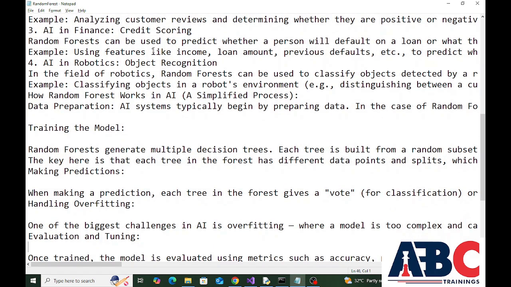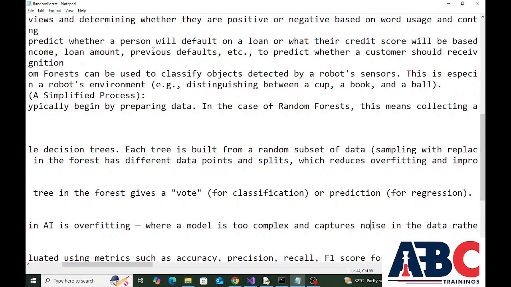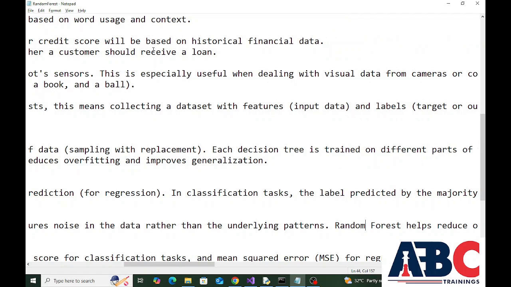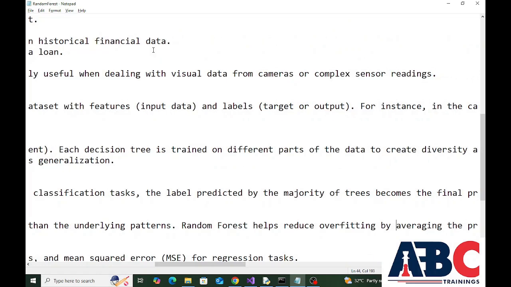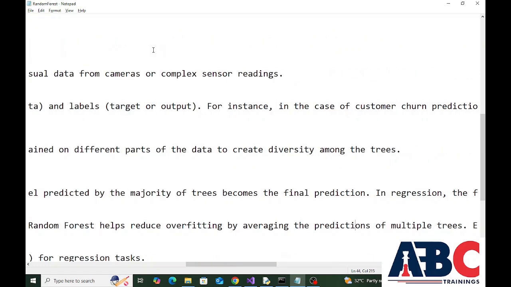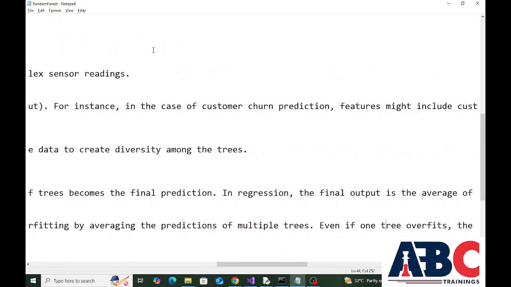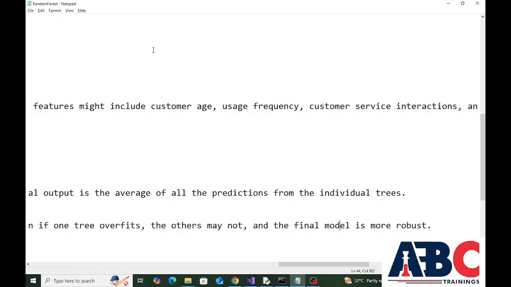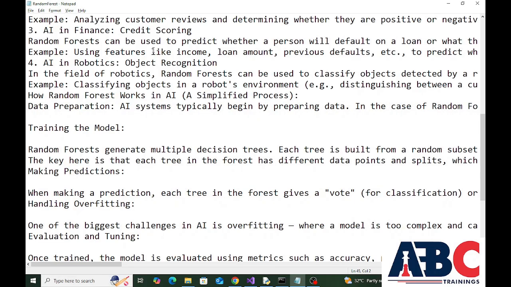Next point is handling overfitting. One of the biggest challenges in AI is overfitting, where a model is too complex and captures noise in the data rather than the underlying patterns. Random forest helps reduce overfitting by averaging the predictions of multiple trees. Even if one tree overfits, the others may not, and the final model is more robust.